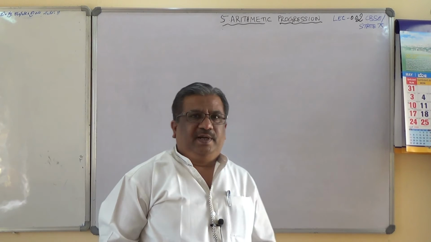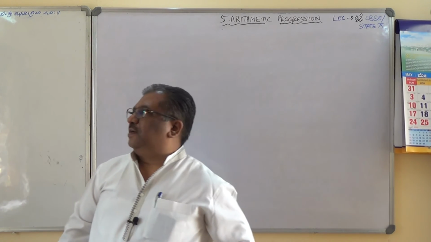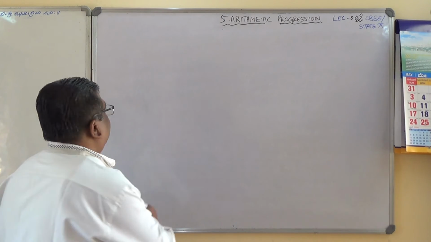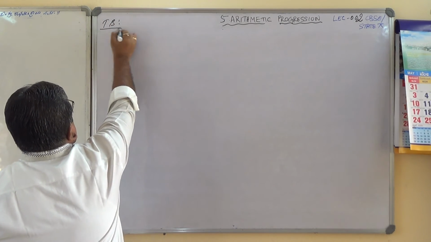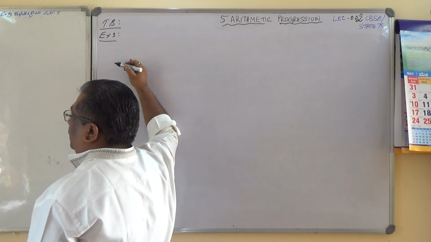Let us solve some numericals from your textbook, which are quite good. Example 3, textbook. I will also write it very shortly.